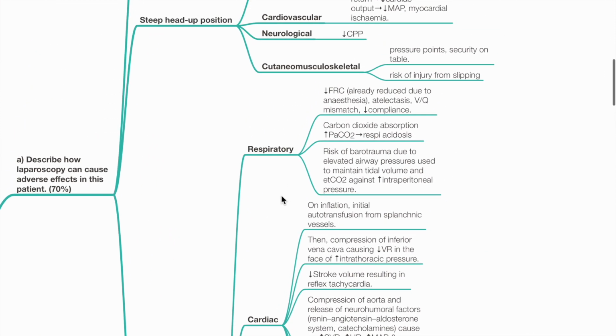Pneumoperitoneum. Respiratory effects include reduced FRC, atelectasis, VQ mismatch and reduced compliance. Carbon dioxide absorption leads to increased PaCO2 and respiratory acidosis. There is risk of barotrauma due to elevated airway pressures used to maintain tidal volume and EtCO2 against increased intraperitoneal pressure.